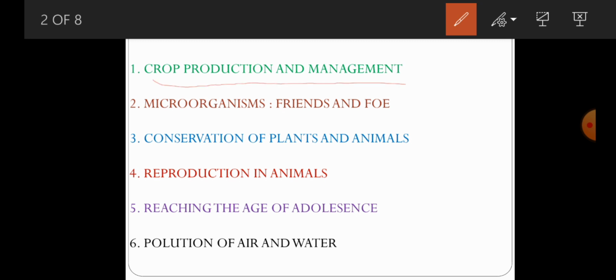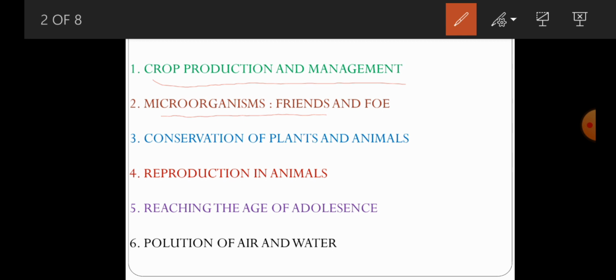In crop production and management, you have to know about production of crops and also management of the irrigation system, and also you have to know about fertilizers, in that chemical fertilizers and biofertilizers, and also the important methods of irrigation systems. Some other information is there. In the second lesson, that is microorganisms, you have to know the complete explanation about microorganisms, both the useful microorganisms and also harmful microorganisms, and also their importance, and also some diseases and all.